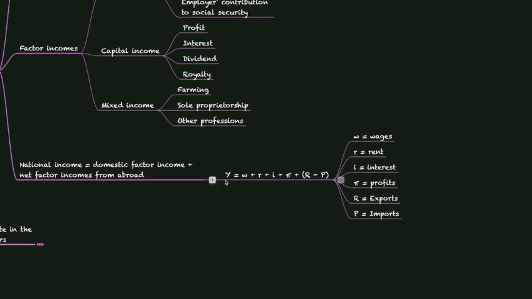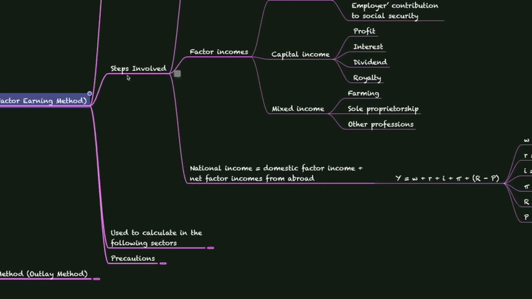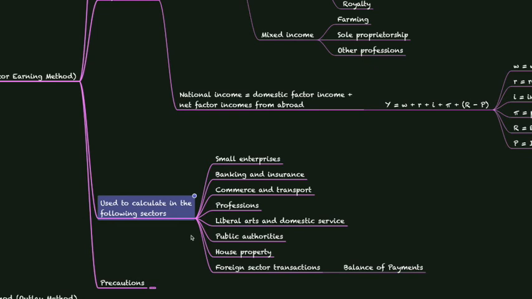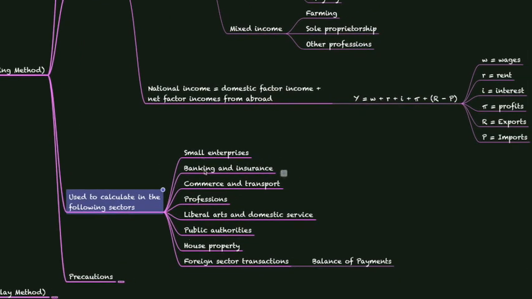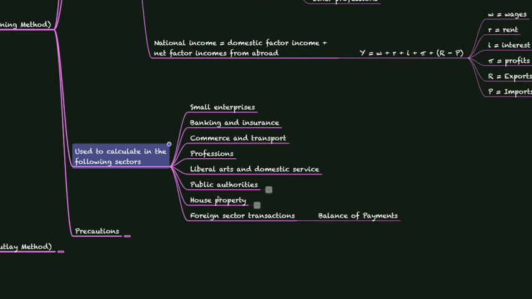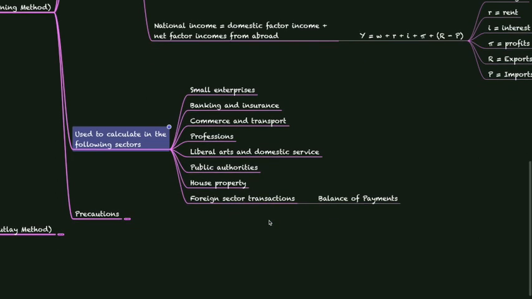So national income by factor earning method or income method is Y equal to W plus R plus I plus pi plus R minus P, and it is used to calculate income in the following sectors: small enterprises, banking and insurance, commerce and transport, other professions, liberal arts and domestic services, public authorities, house properties, and foreign sector transactions. And the values of foreign sector transactions is taken from balance of payments.